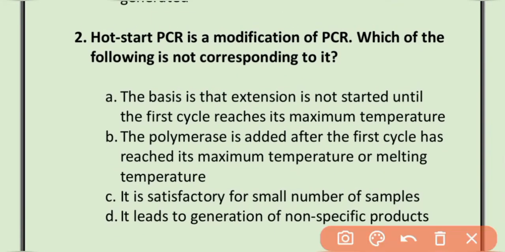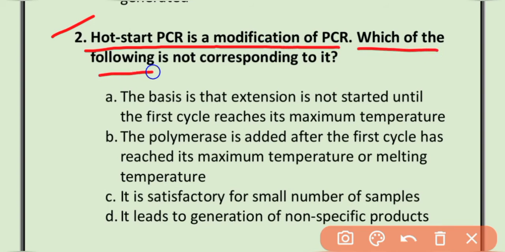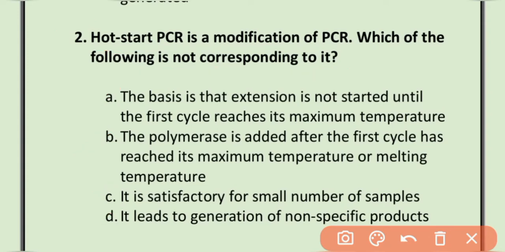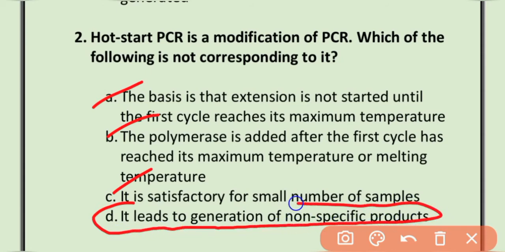MCQ number 2. Hot start PCR is a modification of PCR. Which of the following is not corresponding to it? A. The basis is that extension is not started until the first cycle reached its maximum temperature. B. The polymerase is added after the first cycle has reached its maximum temperature or melting temperature. C. It is satisfactory for a small number of samples. D. It leads to generation of non-specific product. All the options are correct except that it leads to generation of non-specific product for hot start PCR.